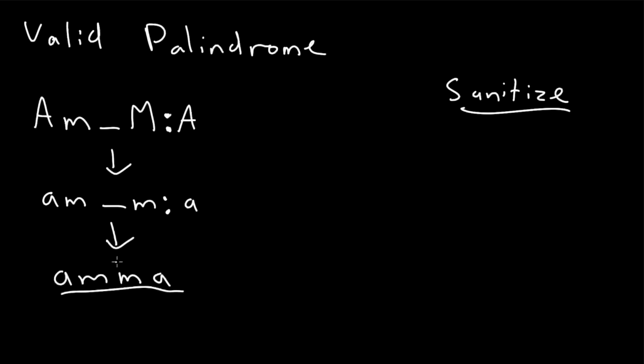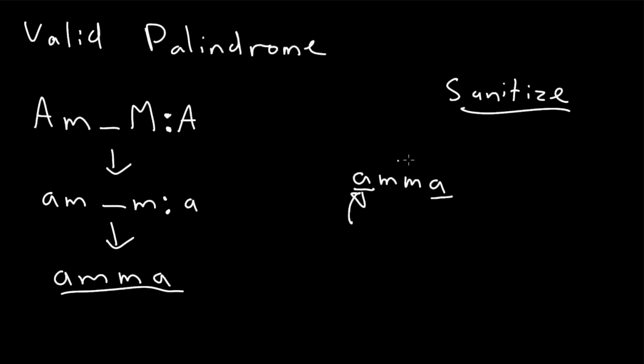So what we're going to do with amma is look at the first character, and we're going to loop through half of the characters. We actually don't need to loop through the entire thing. We're going to loop from left to right. We look at this a, and if the character at the last index is the same character, we can keep going.